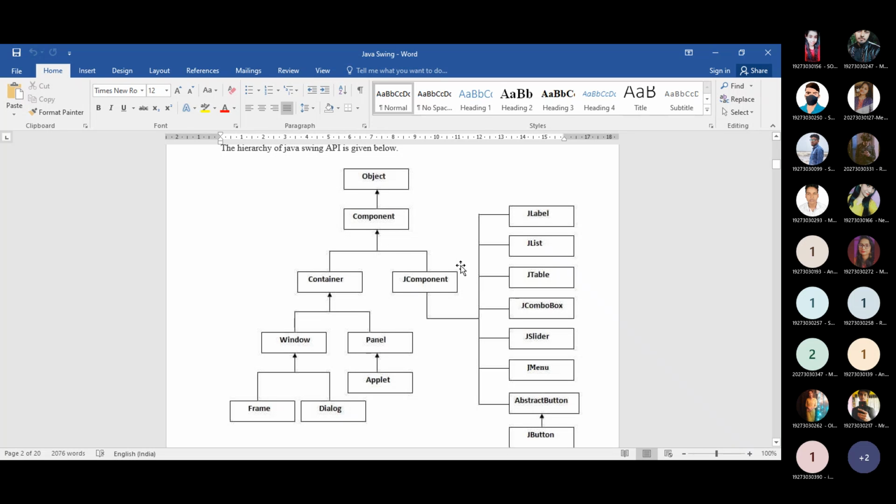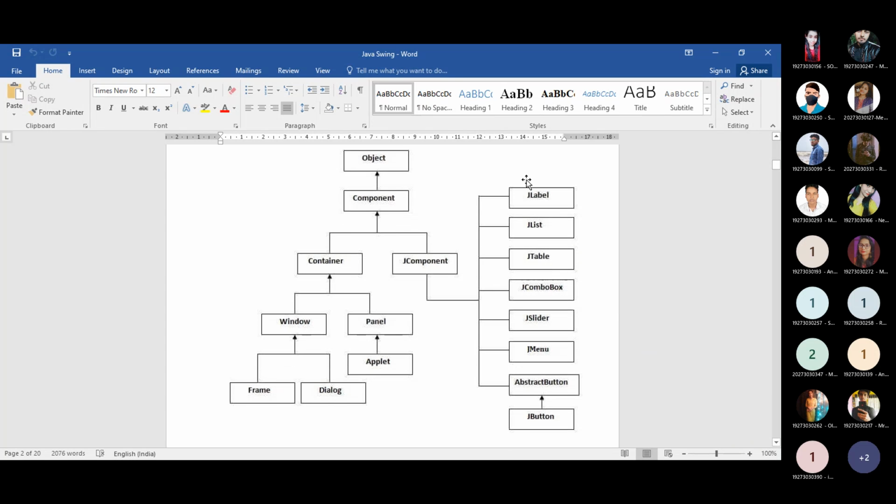Whenever we go for JComponent, these are the subclasses of JComponent: JLabel, you can create label, list, table, combo box, slider, panel, as well as the menu section, and the AbstractButton, and there is a most important part, that is the JButton. I want to explain this part because you will get MCQs from it. Most of the time students are asked which is the superclass of the JButton class. At that time you need to remember it is the AbstractButton class.